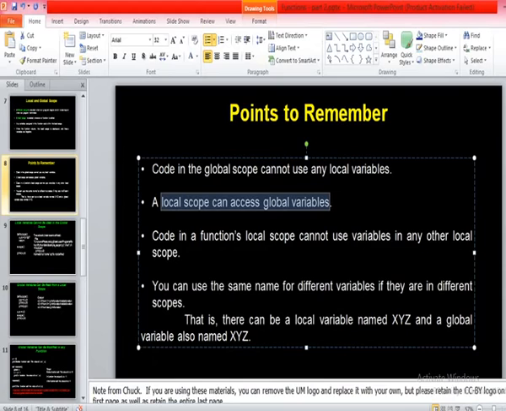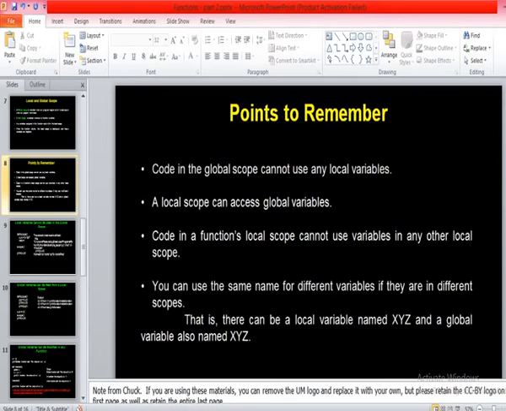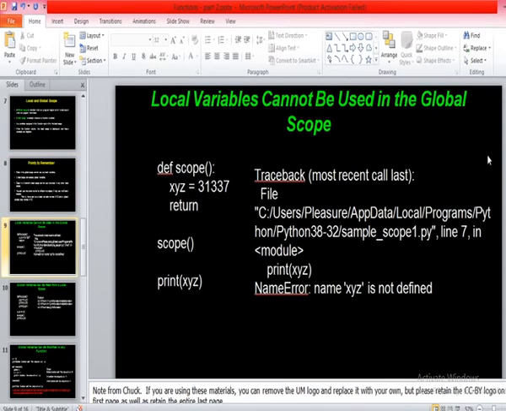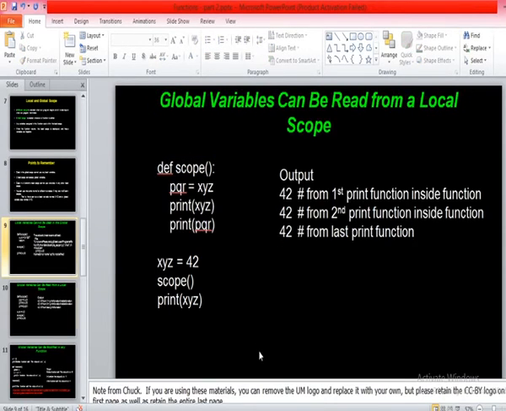Yes, sir. Right. Now the only point that I need to discuss here is that variables of one scope cannot access the variables of another scope, right? But before I go into that point, I'll take some more examples on all these points. So now this is clear. Is this clear? Local variables cannot be used in the global scope. Did you get this one? Yes, sir. Here xyz is a local variable that we can't access in the global scope. Right? That's one point.